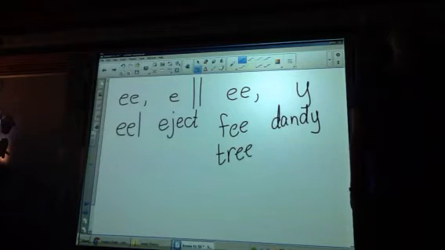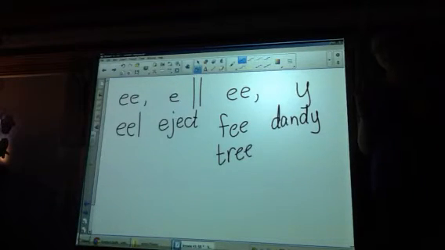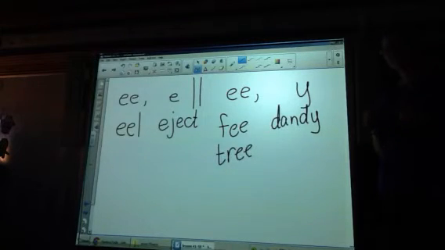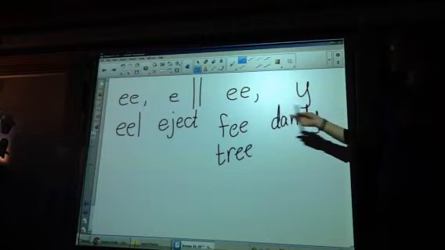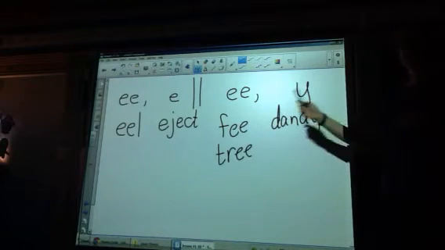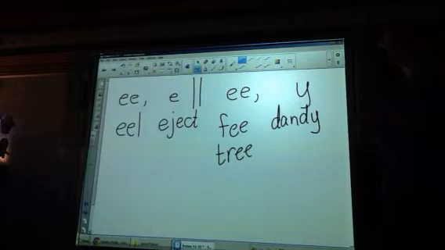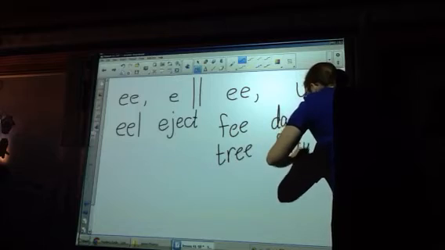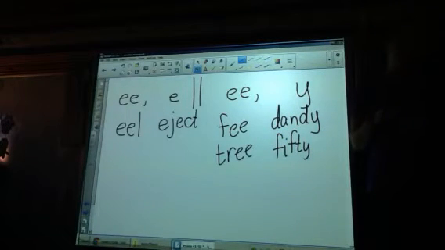What about this word? Echo this. Fifty. Fifty. How many syllables do you hear? Two. Where do you hear the E sound? At the end of the word, and it's two syllables, so how am I going to spell the E sound? Two syllables and the E is at the end. How do I spell it? F-Y. A Y. Yay! Fifty. F-Y.